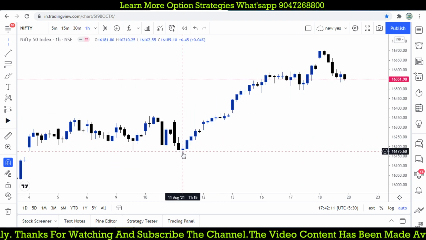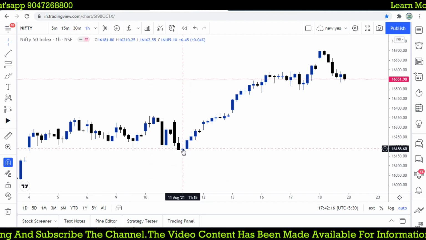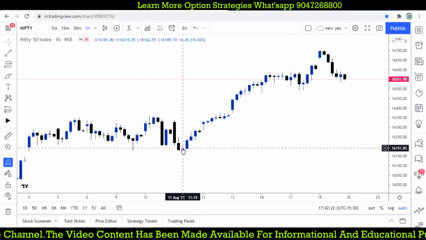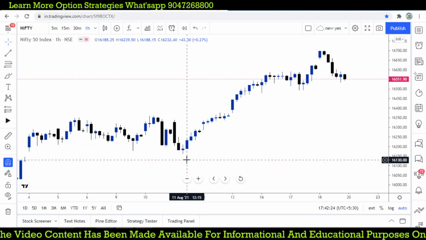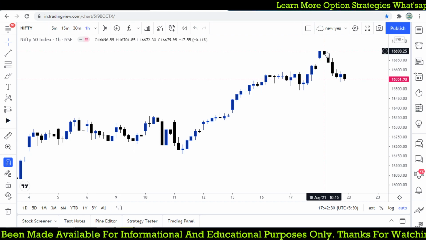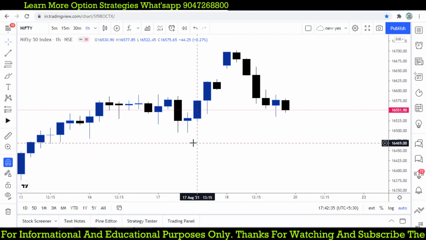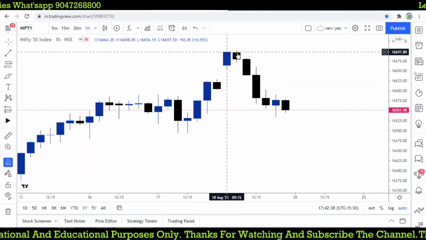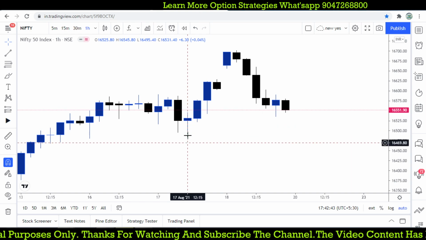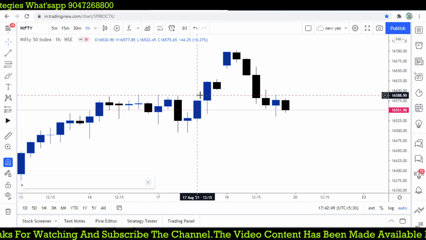But you can see there is a big reversal candle formed at the recent low, where the market started reversing from the 11th August, the lowest level, and from there it moved from 16,200 towards 16,698. On a naked chart, you may see a harami kind of candlestick pattern forming at this point. Again, a doji or spinning top candle forms, so we can easily find out a great trade opportunity.